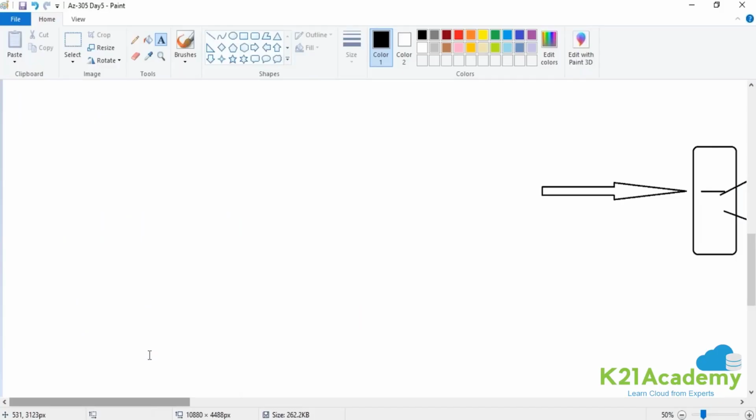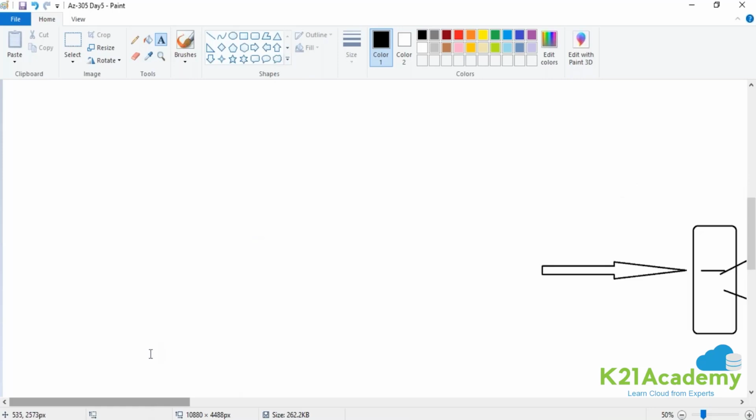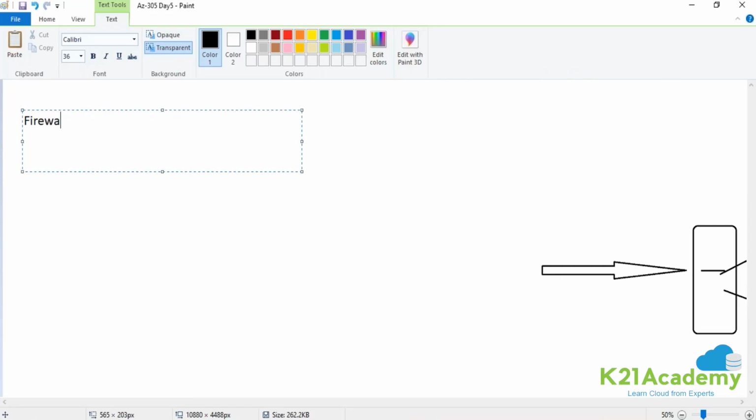Firewall is our next topic. So let's see guys, what exactly the firewall is. A firewall helps you create your inbound and outbound rules. A firewall also controls your inbound. What is ingress and egress? It is inbound and outbound. You are controlling inbound and outbound through the NSG as well.